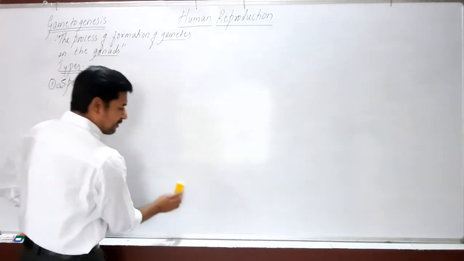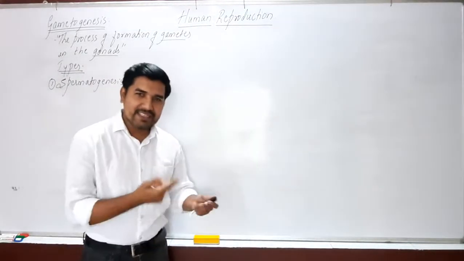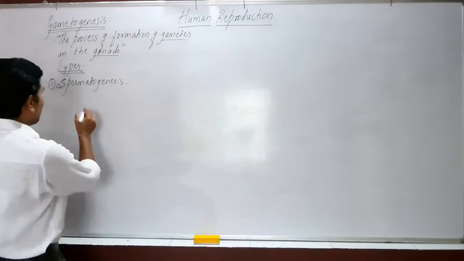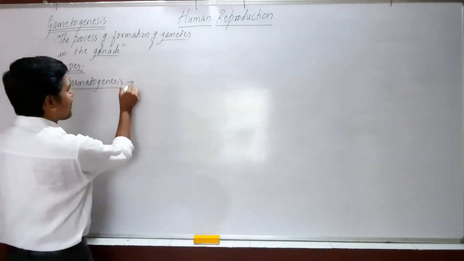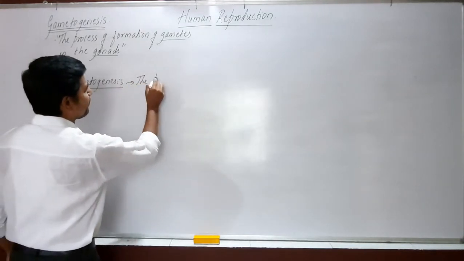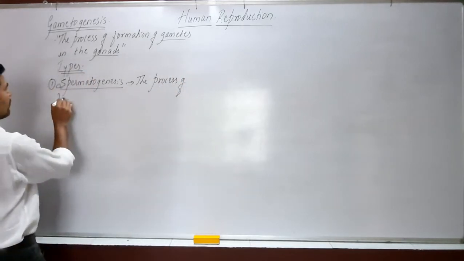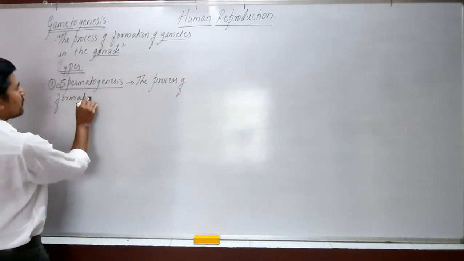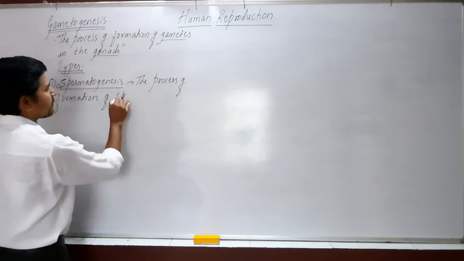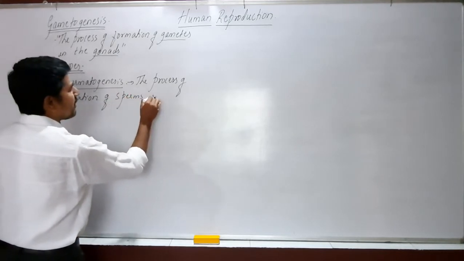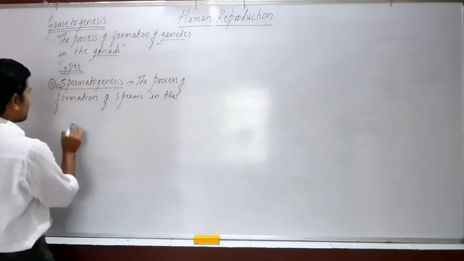Okay, now when we come across the spermatogenesis, as we came across the definition of spermatogenesis, what is spermatogenesis? The process of formation of sperms in the testis.